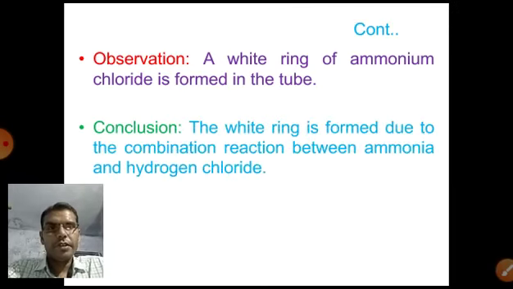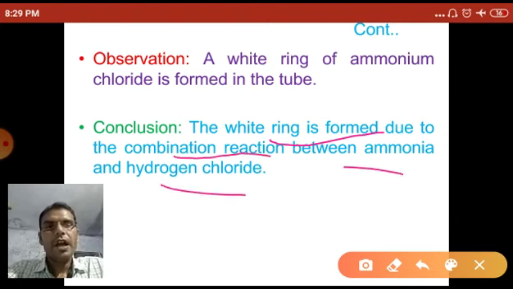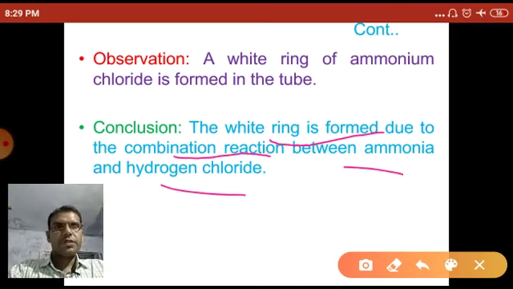Then what do you conclude after this activity? The white ring is formed due to the combination reaction between ammonia and hydrogen chloride.